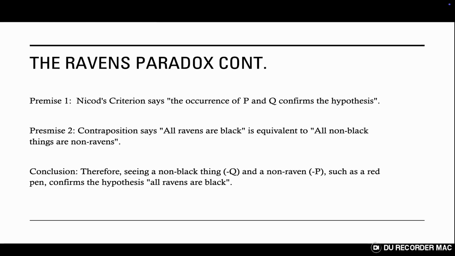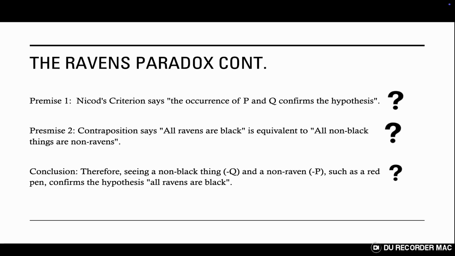To attempt to solve this paradox, we can do one of 3 things. We can either reject premise 1, reject premise 2, or we can simply bite the bullet and accept the conclusion. As previously stated, premise 2, contraposition, is a basic rule of formal logic, and rejecting it would just lead to a bunch of problems.